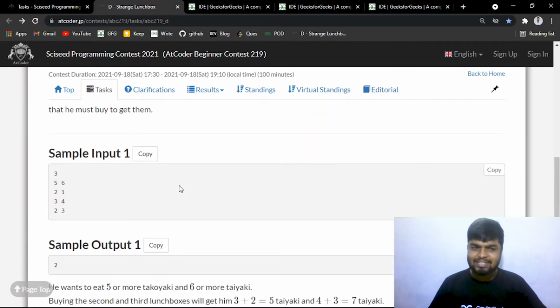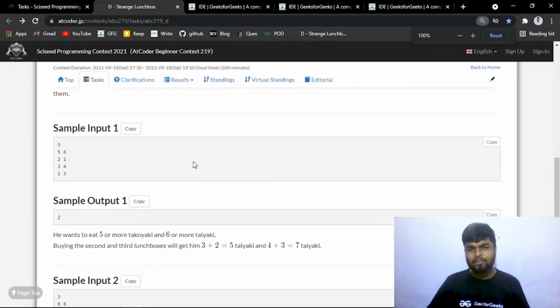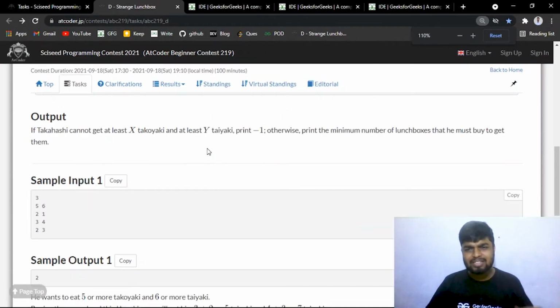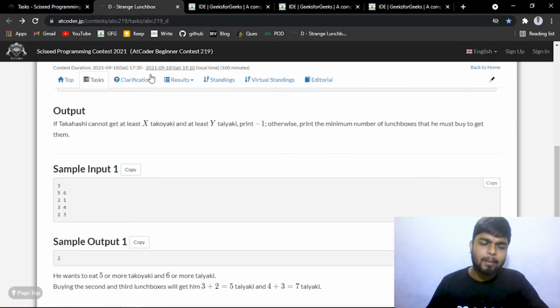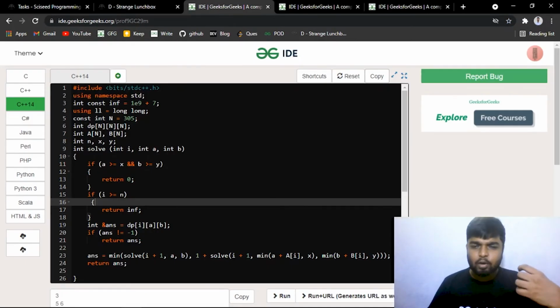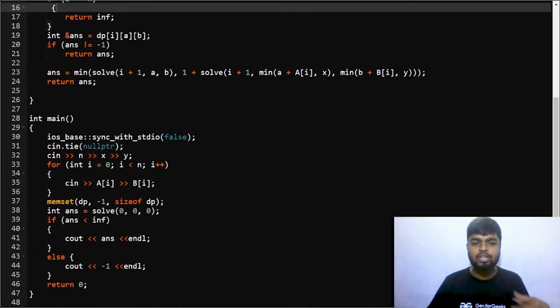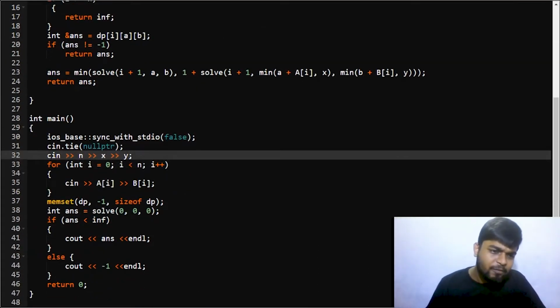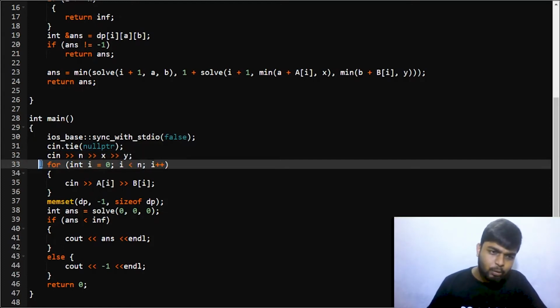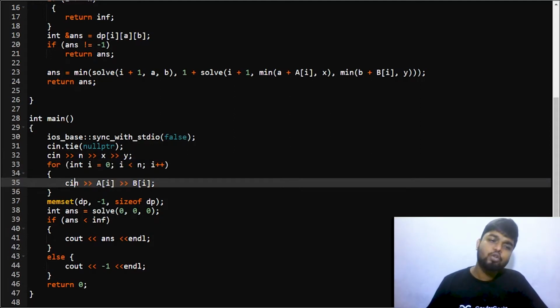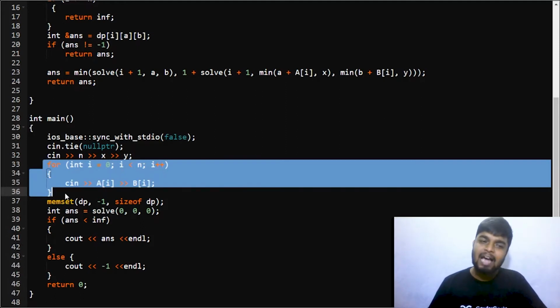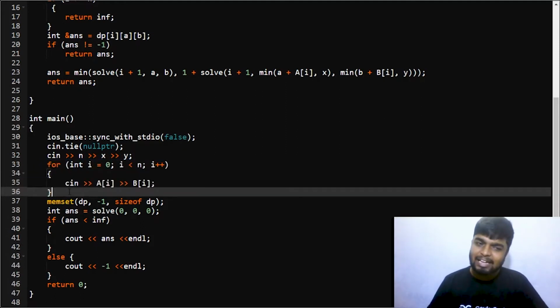But if your answer exists, then what will you be doing? Since you have to minimize the number of lunch boxes that you are taking, I'll be moving to the code part to explain so that you can get the intuition much more. First you take n as input, then you take x and y as input. You have already declared arrays of AI and BI, and for the ith lunch box, you take AI and BI as input.